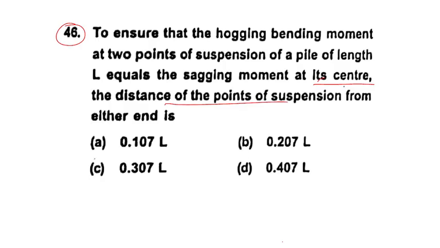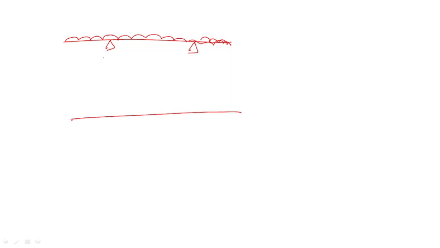Now, what is the question? Again, see, because there are a lot of questions today, right? Okay, I will draw the diagram now. This one, two supports with the overhanging portion, again overhanging portion. What actually they are asking, the distance of the points of suspension from either end is what? So let me draw the first diagram, how it becomes. I think you know already.